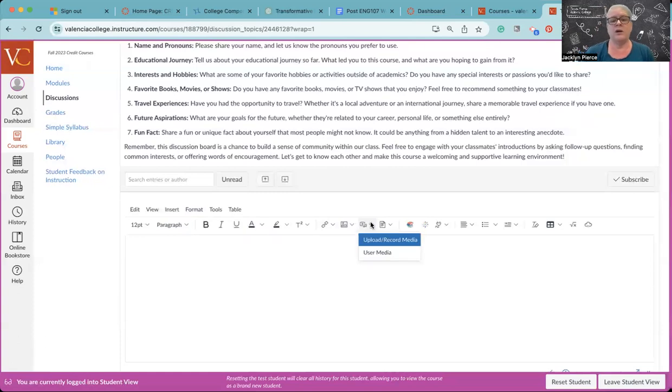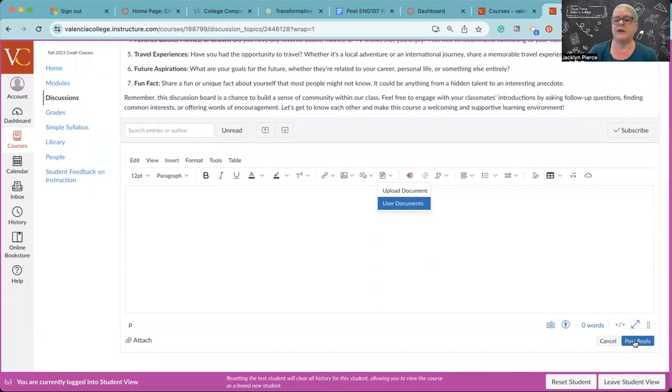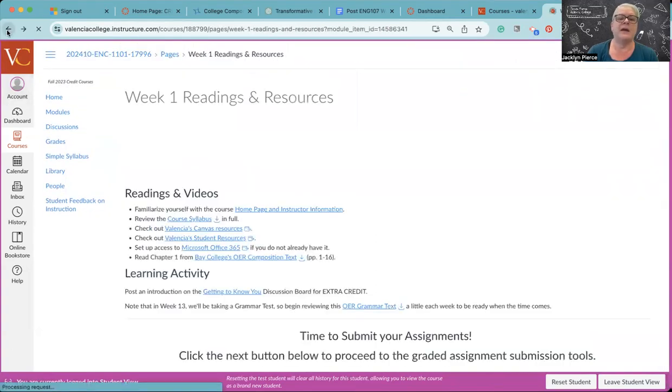You can record directly onto the discussion board. So if you don't want to write and you want to talk, you can record media and you can use your webcam to record something. And then you can also upload documents. So there's a lot of little tools. You can make bullets, you can indent things, all that fun stuff. When you're done with it, of course, you click post reply. All right, so let's go back.